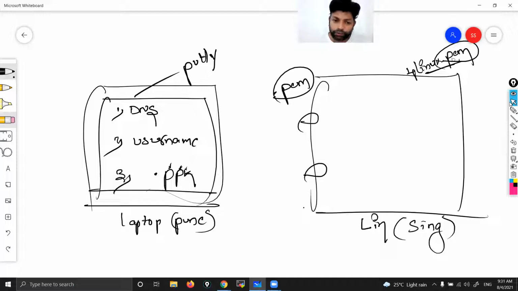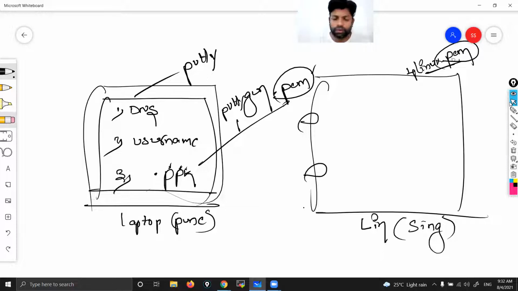So, putty tool supports PPK format only. Just like the way remote desktop connection supports password, in the same manner, putty tool supports PPK file, putty private key. Now they are giving PEM key, but we need PPK. Then only I can use it in putty. So how to convert from PEM to PPK? You remember in Windows class, to convert PEM to password, AWS has given one option. We just uploaded PEM file, we converted to password. But today AWS is not giving any option. So to convert PEM to PPK, we use one more tool, that is puttygen.